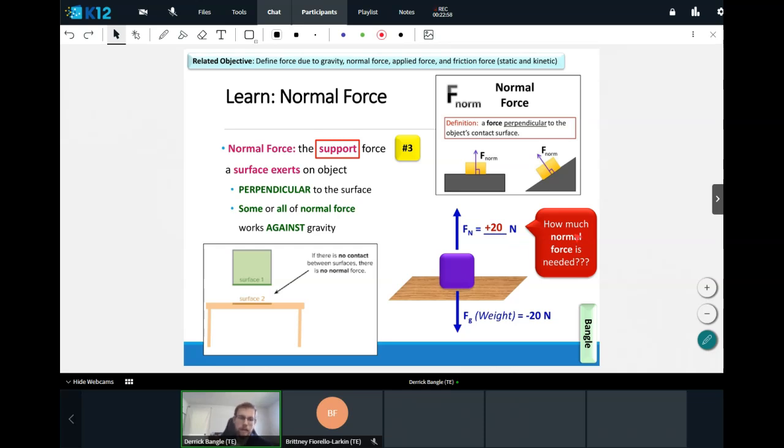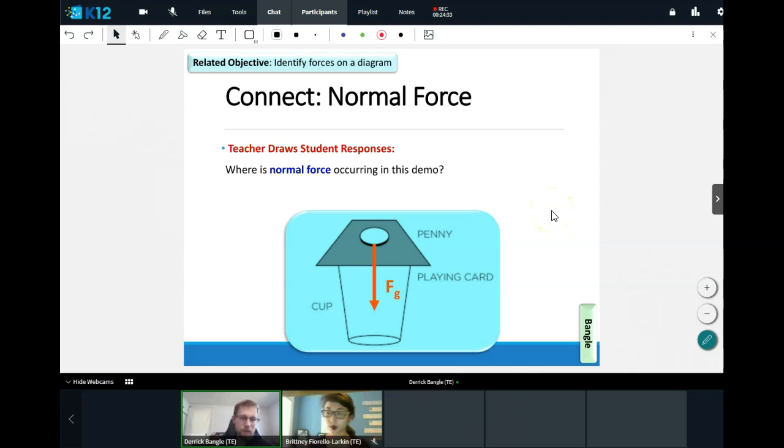All right, so the normal force acting on the penny is acting against the force due to gravity. If I'm going to draw the normal force acting against gravity, which way should I draw it? Should I go up or down? Tell us in the chat. Yes, it should be going up, exactly. So I'm going to draw an arrow going up just like this.